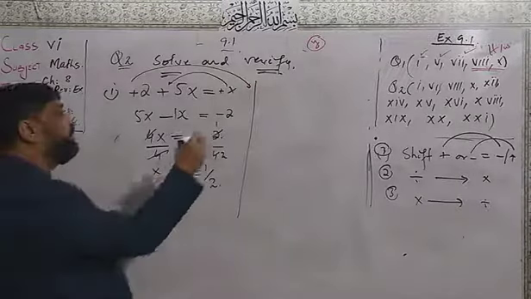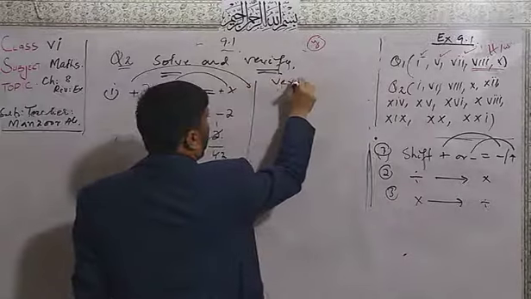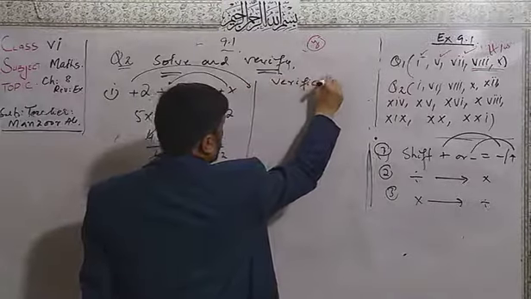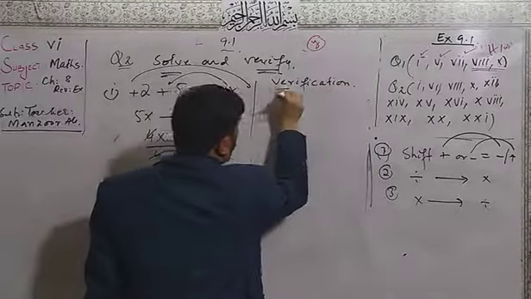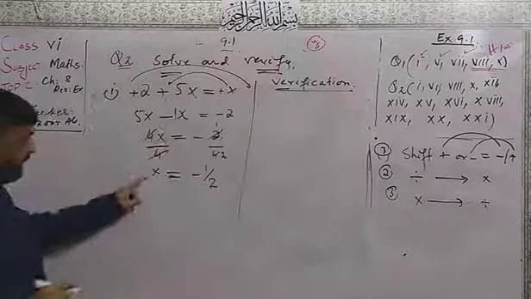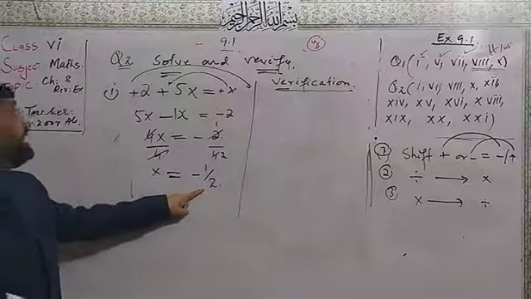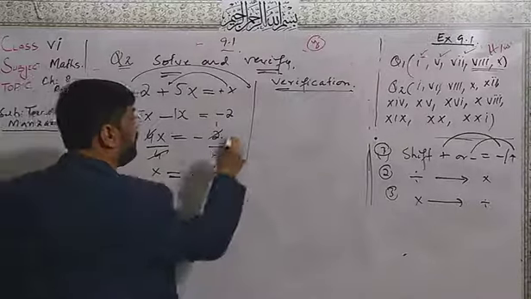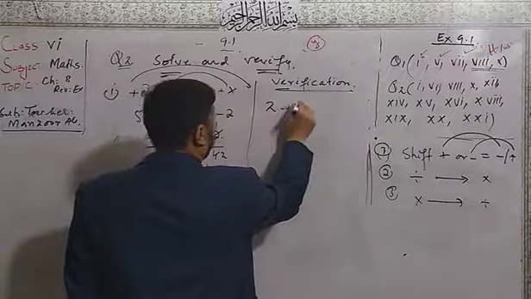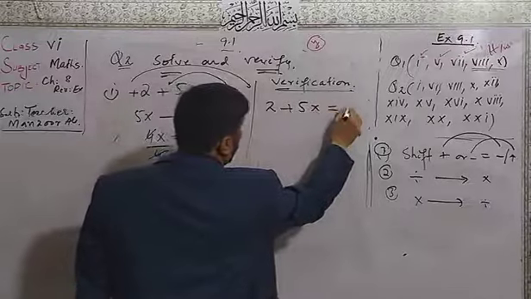Now, the second part we are told is for the verification. Verification means this value of x we will put in the given question. Here 2 plus 5x is equal to x.